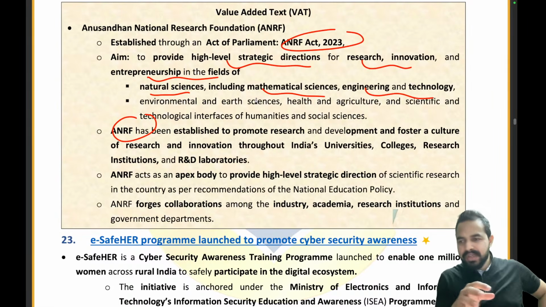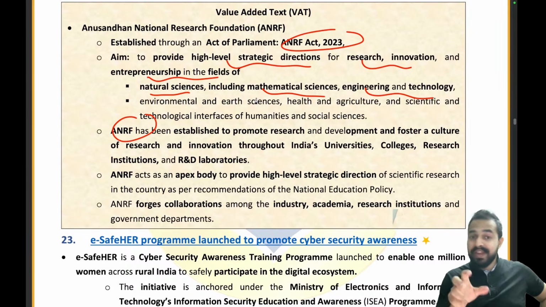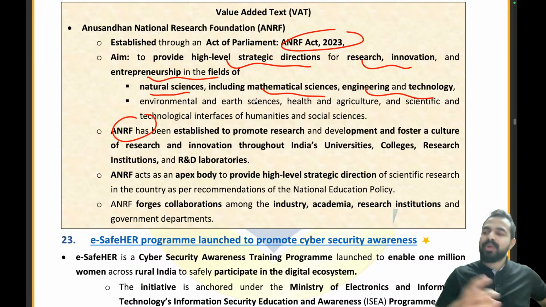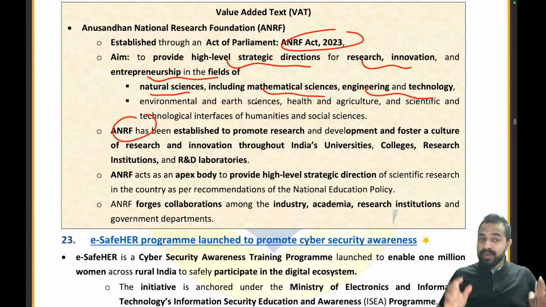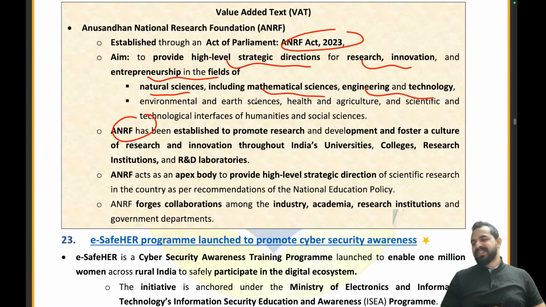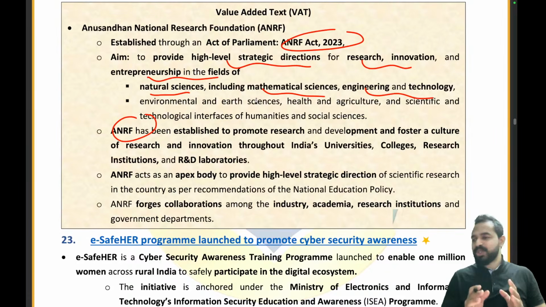See guys, let me tell you, what is the reason that you are enjoying the session? The reason is your dedication. The reason is your commitment towards your dream of becoming the next RBI Grade B officer. That is why you are enjoying the session, because you want to do it at any cost. You want to achieve this at any cost. You want to go to that height at any cost. That is why you are so much interested in the session. So, be proud of yourself, right? That you have decided to do something, you are taking the action to do something. Okay? So, this is something that we have to always ensure.